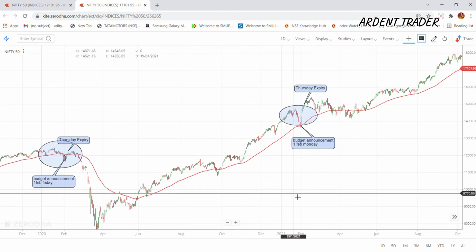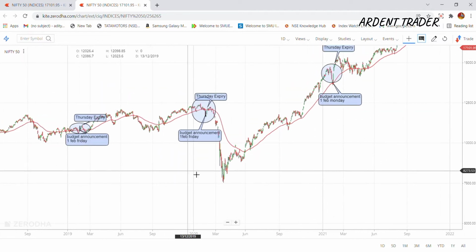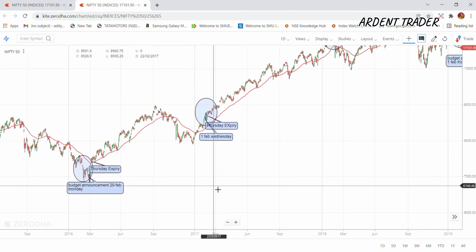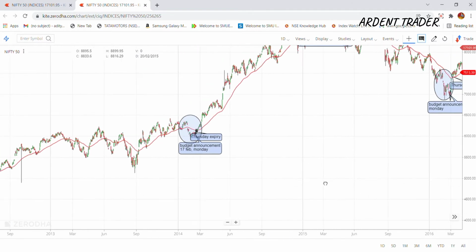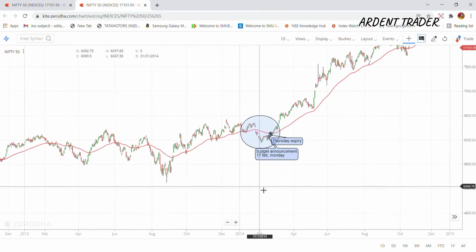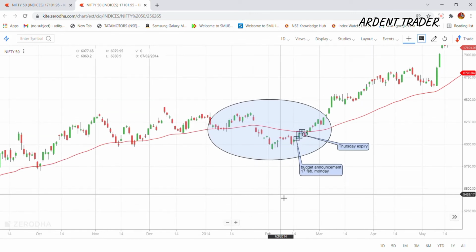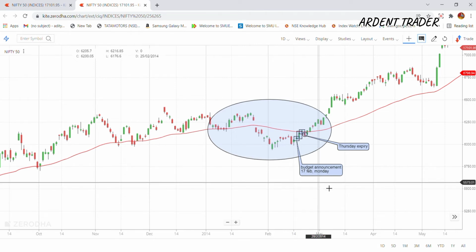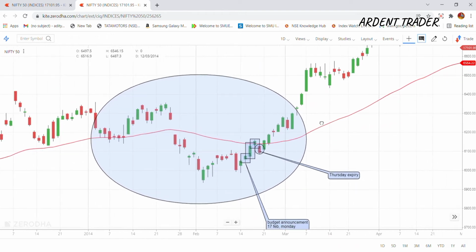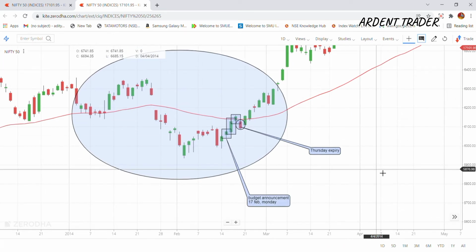So this was in 2021, and this research I've started from 2014. You might be thinking why I chose the year 2014. Since the event is related to budget, in 2014 a new government, the BJP government, was formed. Until now, BJP is still the ruling party, and the budget will also be announced by the BJP party only.